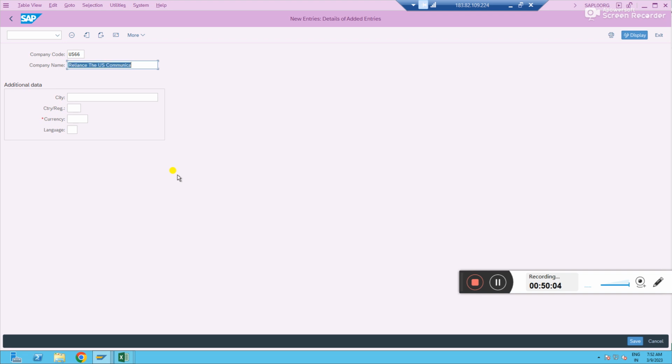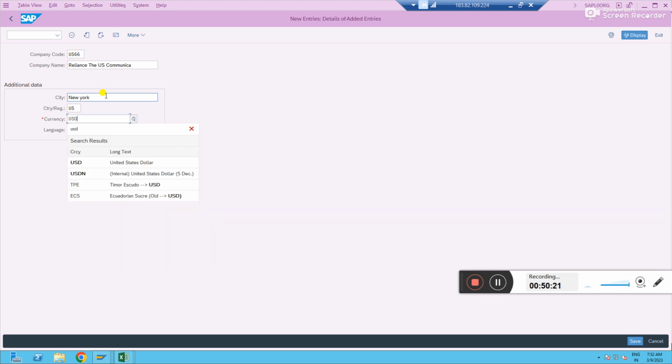Whatever you give, and the city is, let's say, New York, and the country is US, right? And the currency will be USD. You should understand that always only the country's local currency is used for company code creation, not any other currency. Got it? Yes, sir. Language is English.